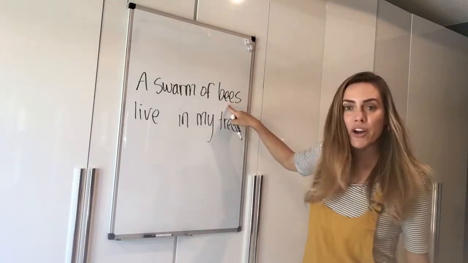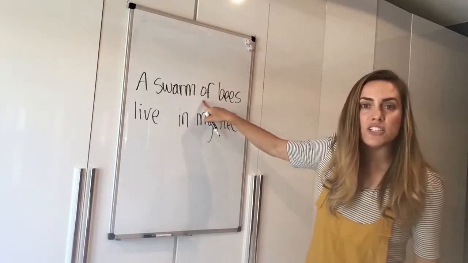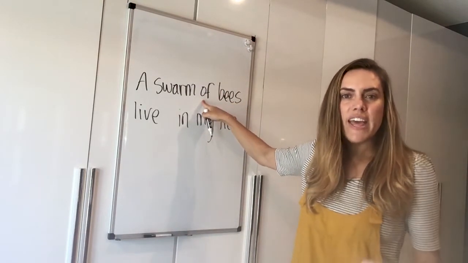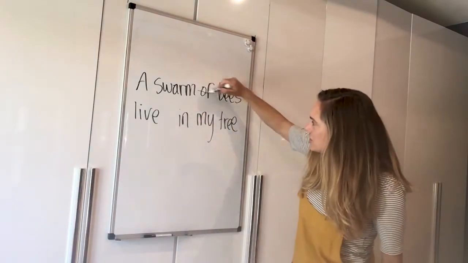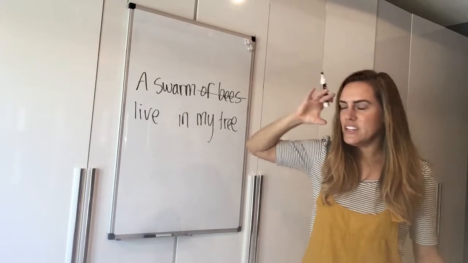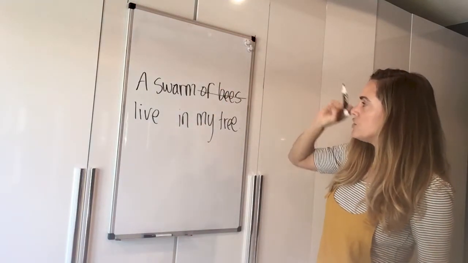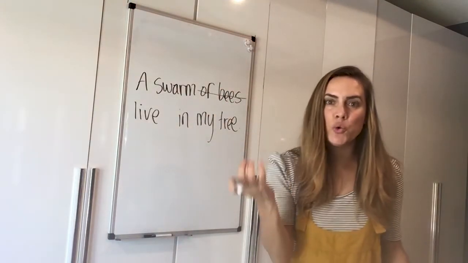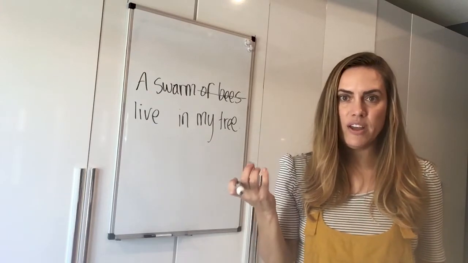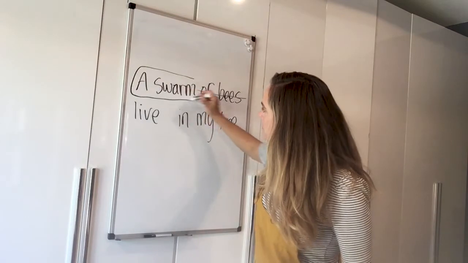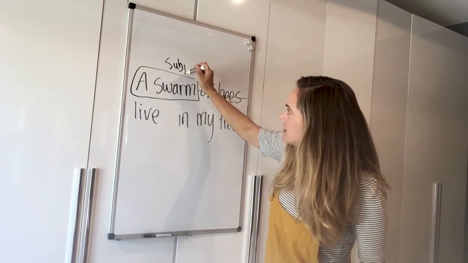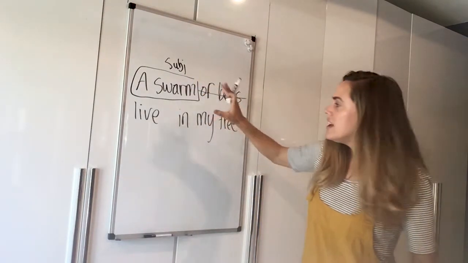This is part of a prepositional phrase. So when you see a word like of, in, on, about, these prepositions, you can actually just cross it out and just look now, say, okay, a swarm, oh, that's who or what this sentence is about. A swarm is a group of bees. So a swarm, that's the subject, not bees.